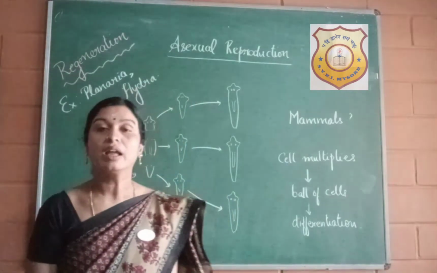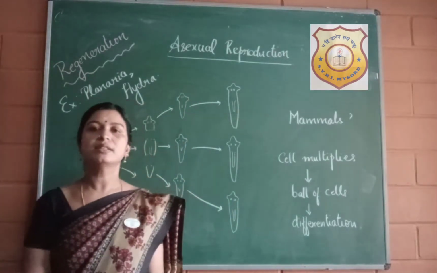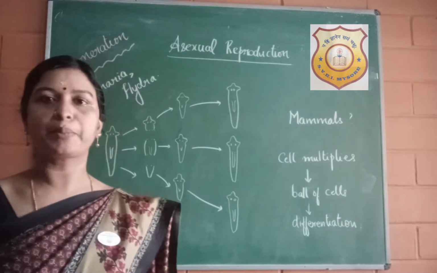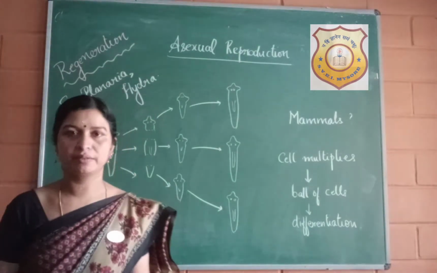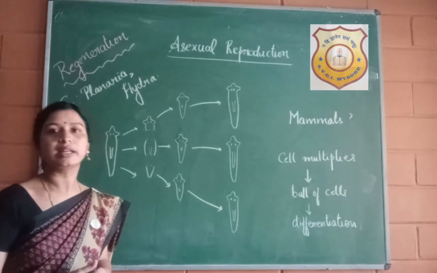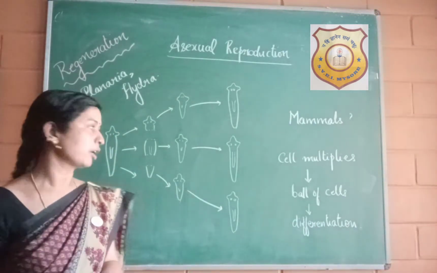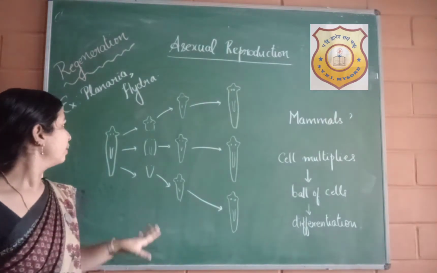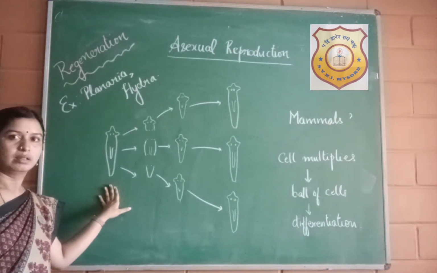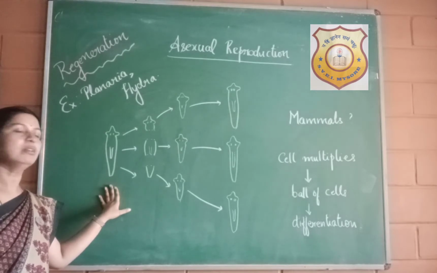Hello children, in the previous video we discussed a type of asexual reproduction. What was that? Yes, spore formation. And now we will see the next type of asexual reproduction. You can see here I have drawn something. Do you remember this organism from last year?